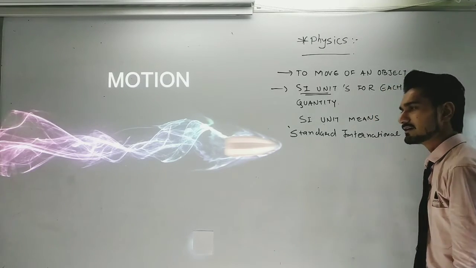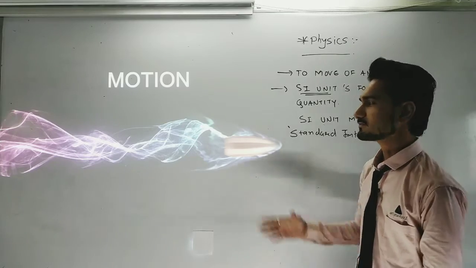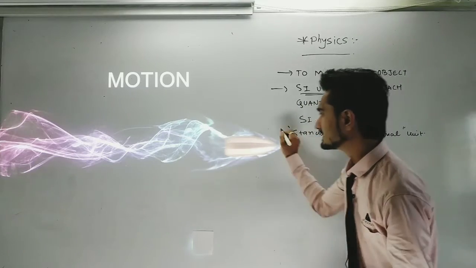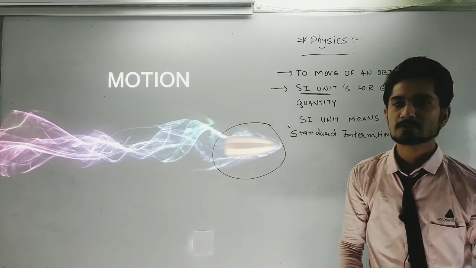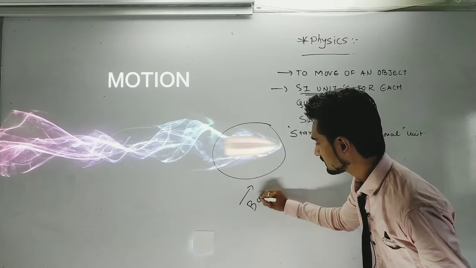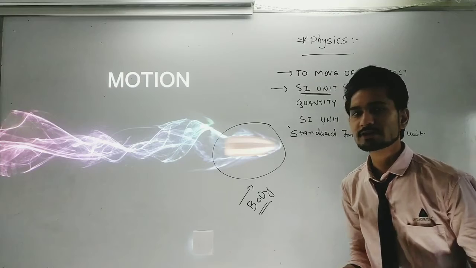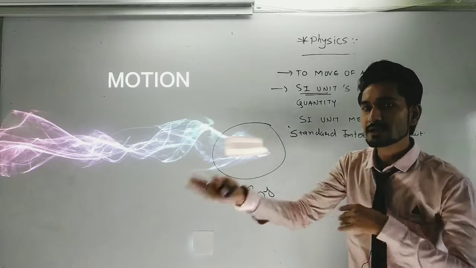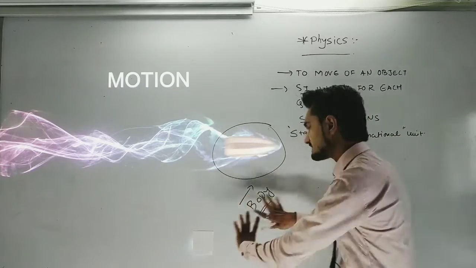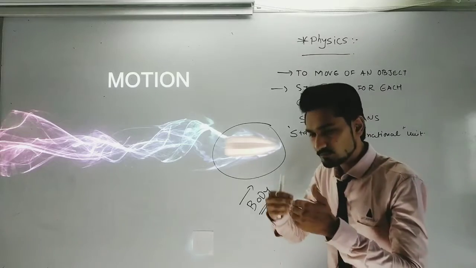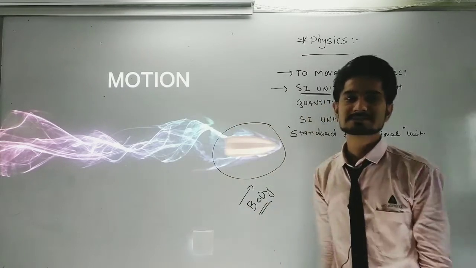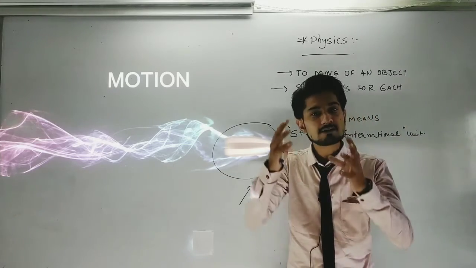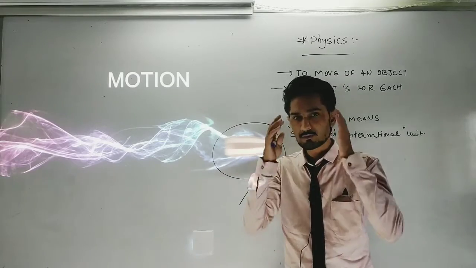So here is a basic diagram or figure regarding motion. Once a bullet travels across, it can be said that the bullet is the object, or this is considerably called the body. We can say that whatever thing or equipment is moving across from one place to another place, it can be said to be a body. And if the body is moving from one place to another place, then it can be said that it is in a state of motion. Okay, so what happens when the body doesn't move? You may have a question like that.